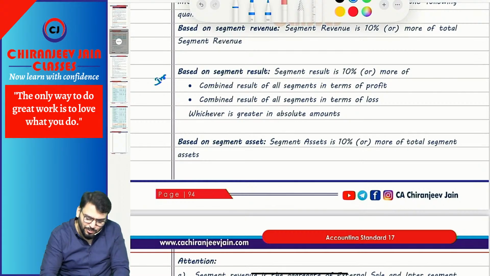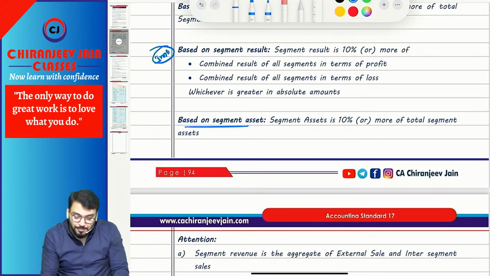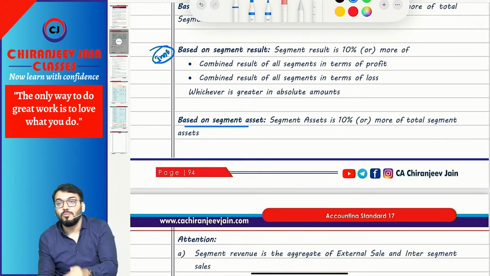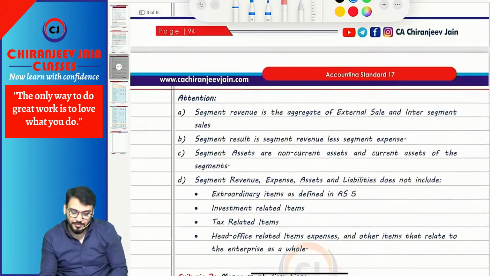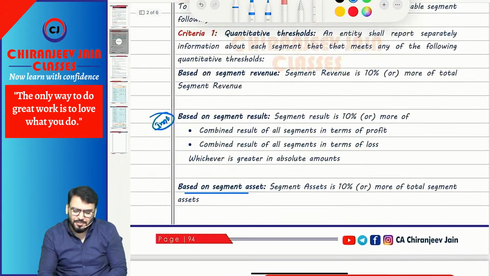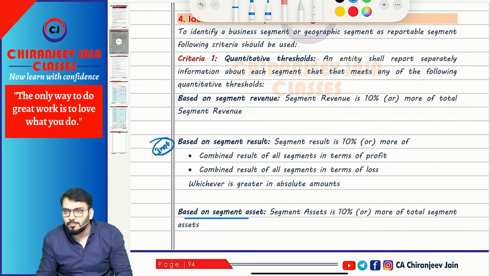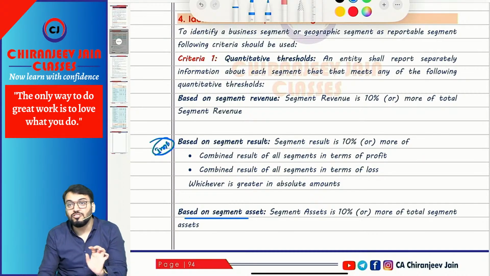I think we have done the question. You will do it. Okay. So based on segment asset means what? Segment asset is 10% or more of total segment assets. Normally direct information is given, only to calculate a percentage and find out which are reportable and which are non-reportable business segments based on QT.